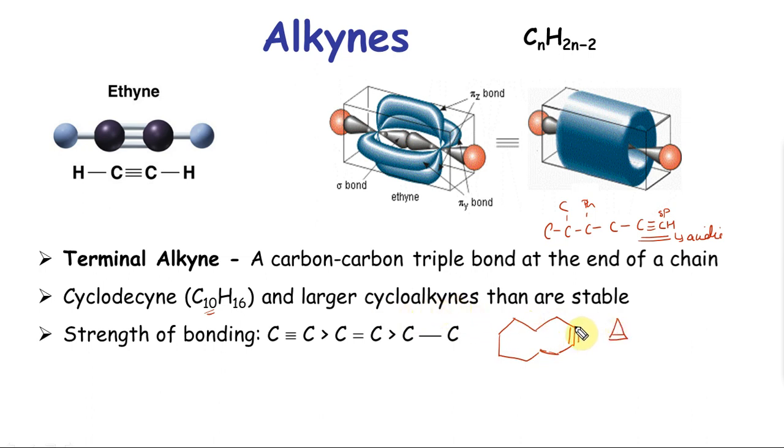The reason is that these are sp hybridized, meaning the bond angle is 180 or close to 180 at best. So if I want to make it 180 here and 180 here, and then I have to bring a cycle, I need a large enough cycle to form a cyclic molecule. It has been shown that you can have a stable cycle with C10, while C9 and C8 are possible with a very high ring strain. Anything lower than that is going to be extremely difficult to prepare.